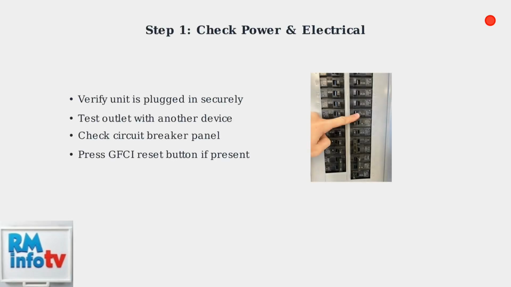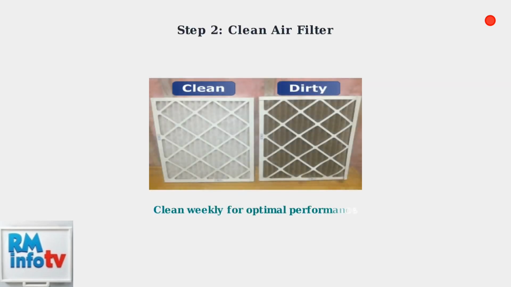When troubleshooting your Hisense portable air conditioner, start with the basic power checks. First, ensure the unit is securely plugged into a functioning electrical outlet. Next, clean the air filter. A dirty filter restricts airflow and reduces cooling efficiency. Remove the filter and clean it thoroughly, or replace it if necessary.